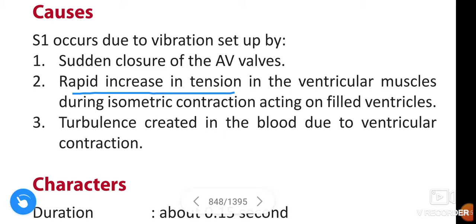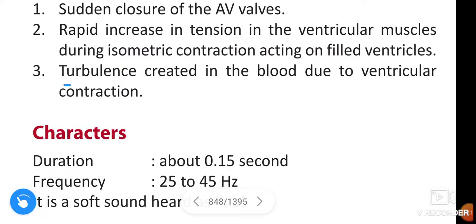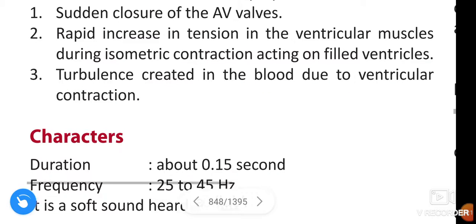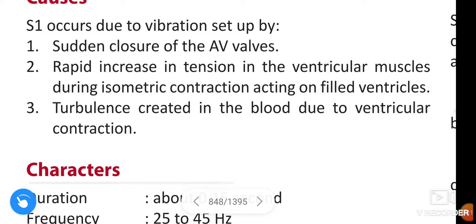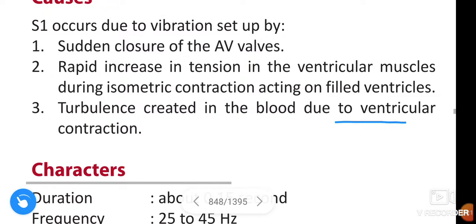rapid increase in tension in the ventricular muscle during isometric contraction acting on filled ventricles, and turbulence created in the blood due to ventricular contraction.